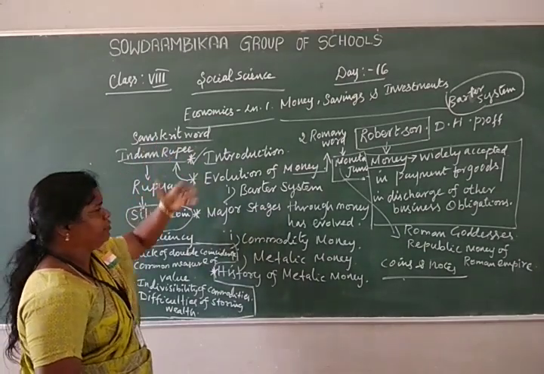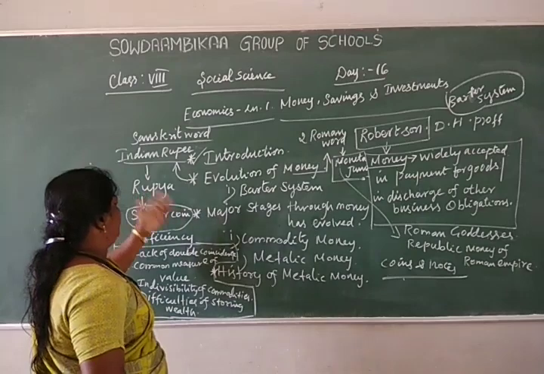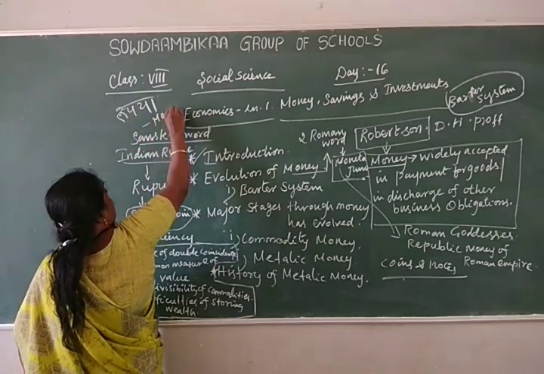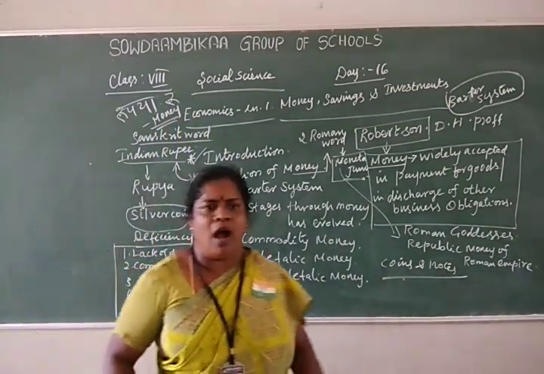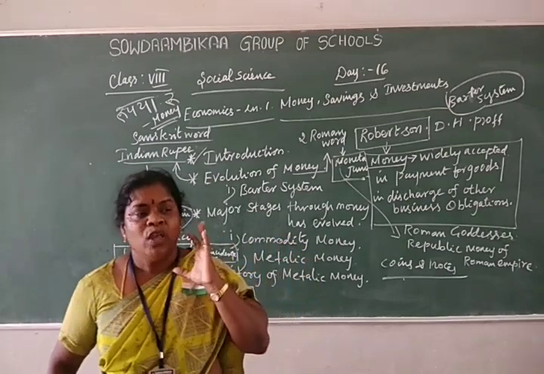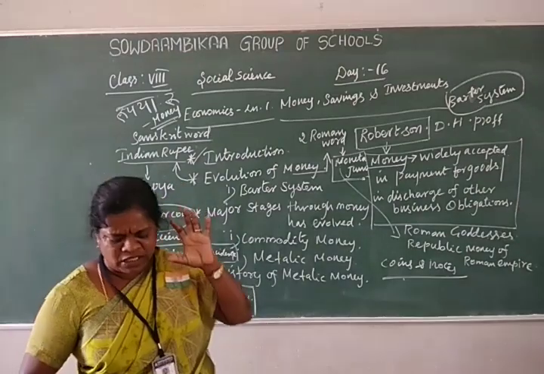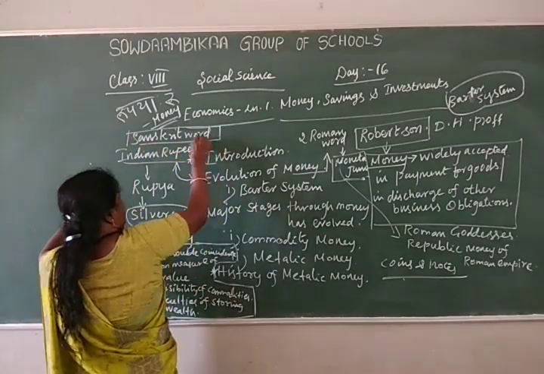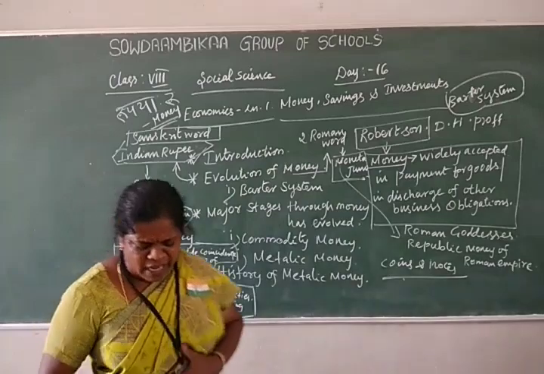The Indian rupee is derived from a Sanskrit word. Sanskrit was used in olden times. That word is rupya, which we also read about in Hindi. Rupya means money, specifically a silver coin in the olden days. R-U-P-Y-A means silver coin. So the Indian rupee is derived from the Sanskrit word rupya, meaning silver coin.